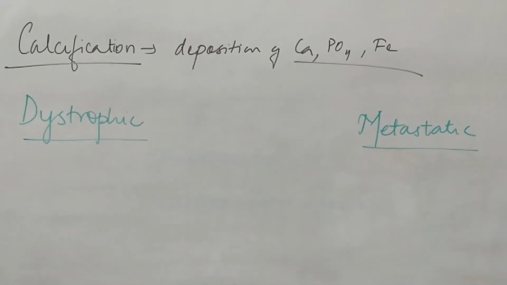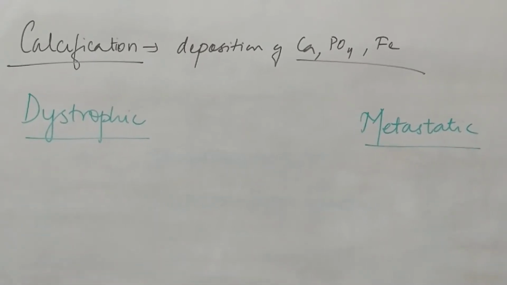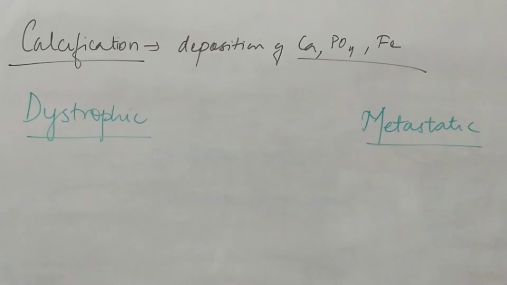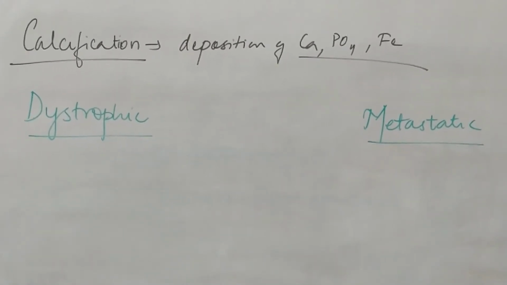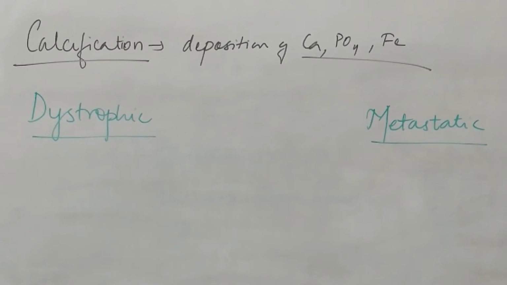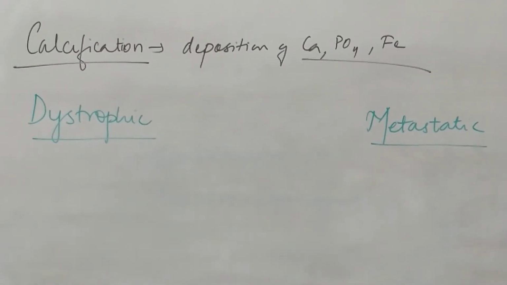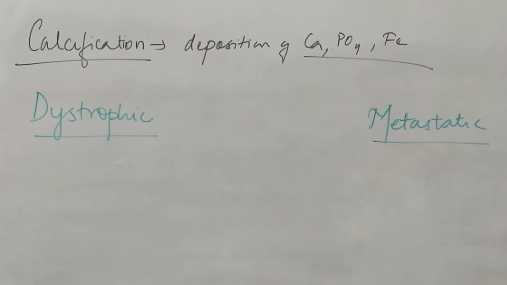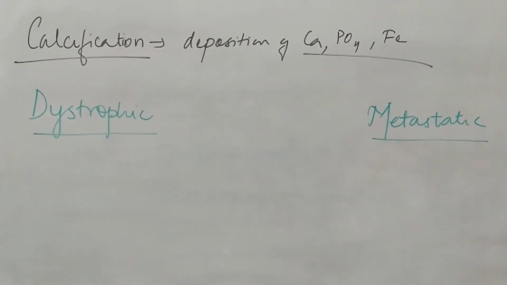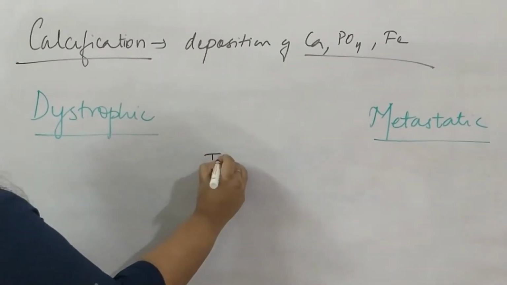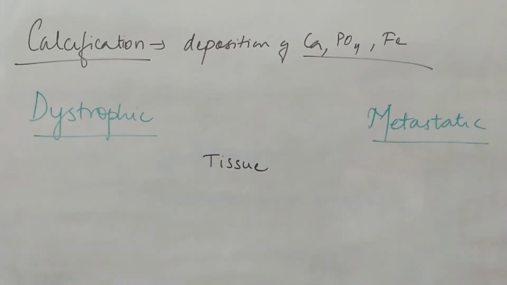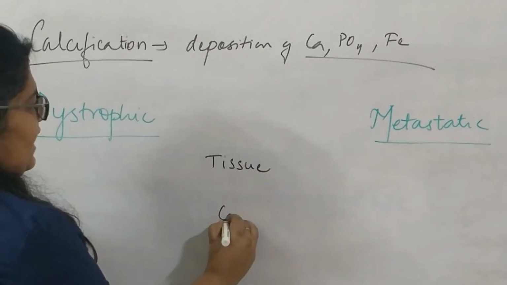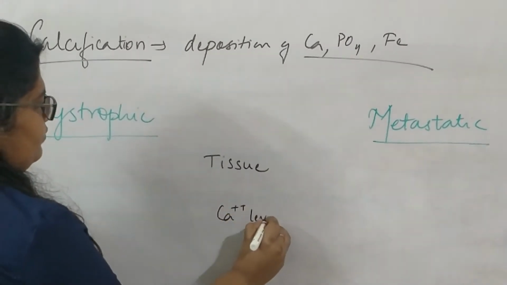Now, before we go into what is dystrophic, what is metastatic and how they are different, there are two things that you need to remember which are involved in these pathological calcifications, right? Listen very carefully. First is the tissue, the type of tissue that is involved, and the second is the calcium levels in the blood.